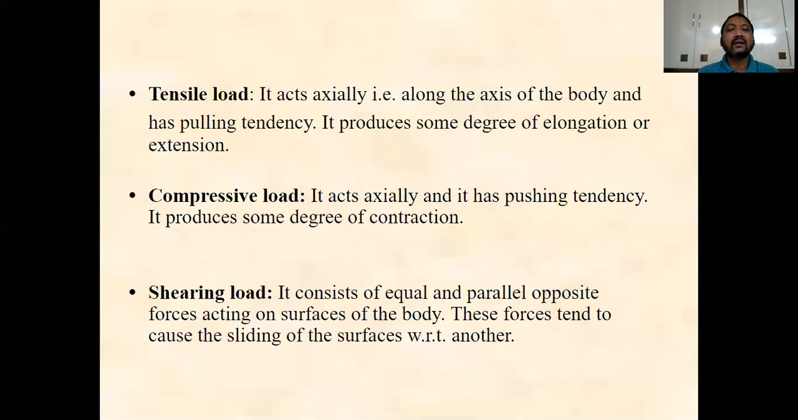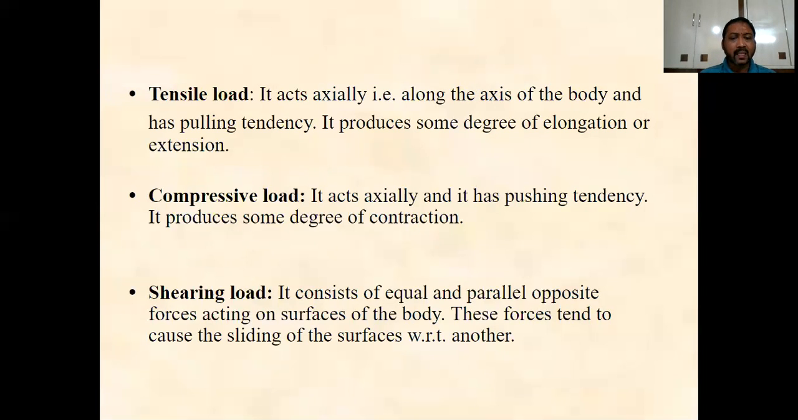In case of the tensile load, the load always acts along the axis of the body, and the tendency of the load is in the pull direction. That means the body will be subjected to two equal and opposite pulls, as a result of which a tensile force is created in the body, and that force is called the tensile load. This kind of load will produce elongation or extension.